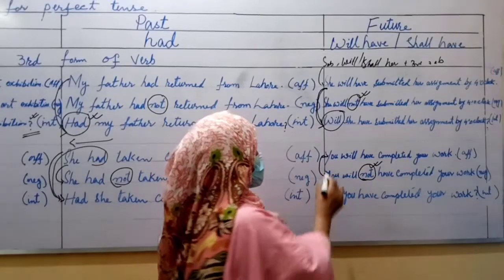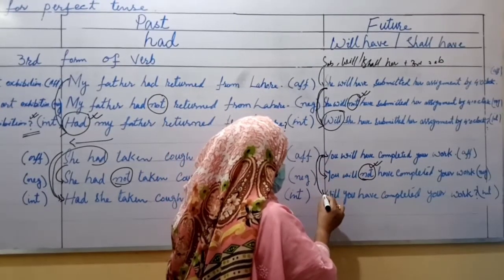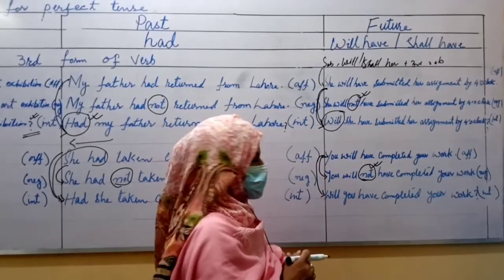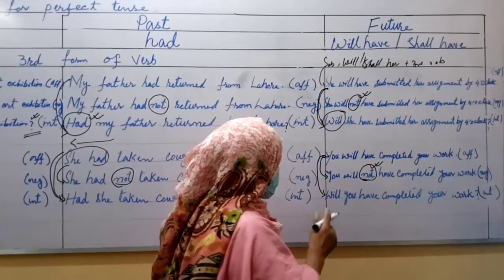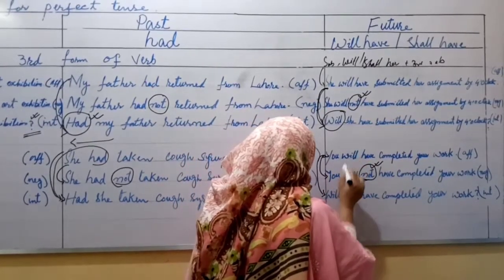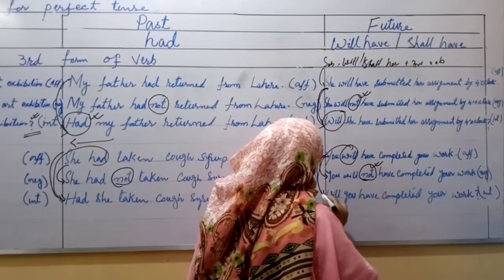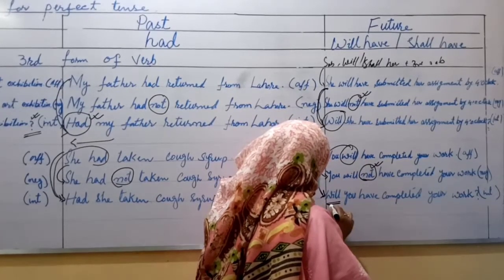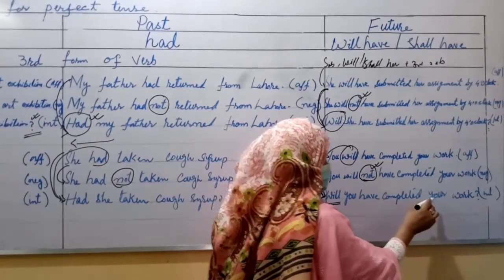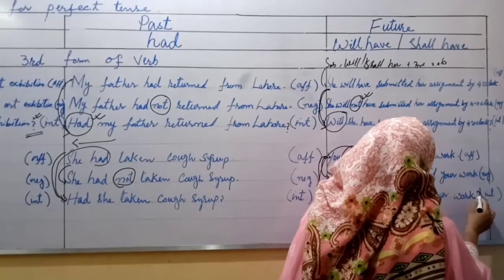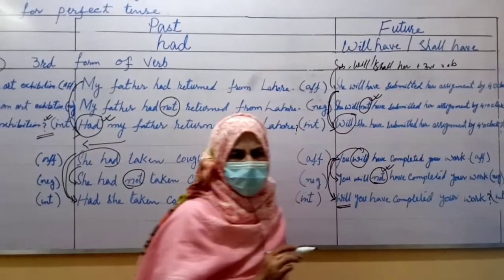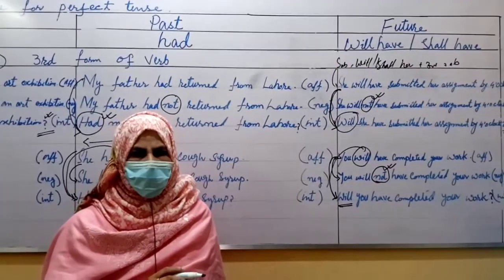If you want to change the same sentence into interrogative, what will you do? Your auxiliary verb, that is will, will come at the beginning of the sentence. Will you have completed your work? Sign of interrogation, that is question mark.